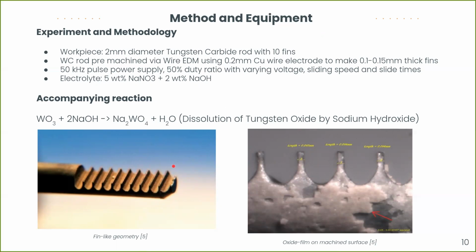The electrolyte used in this study is a combination of 5 weight % sodium nitrate and 2 weight % sodium hydroxide. The additional 2 weight % sodium hydroxide is added to dissolve the oxidation film generated during the process on the workpiece, as can be seen from the figure in the bottom right corner. And this reaction follows: the tungsten oxide reacts with sodium hydroxide to form Na2WO4 and water. Adding NaOH also improves the MRR.